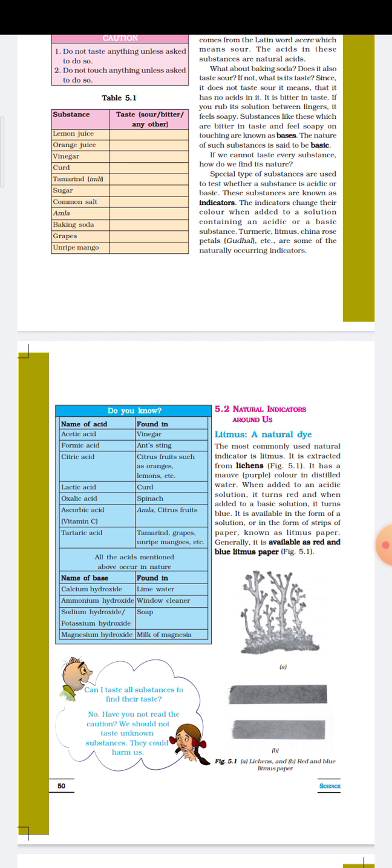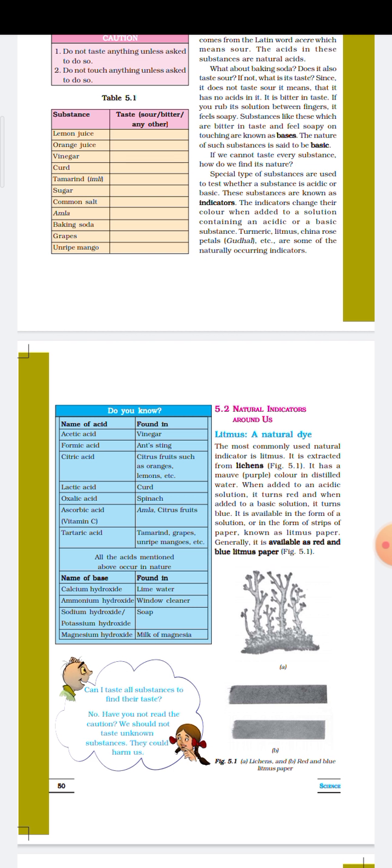Bases feel slippery. They are slippery. If you take the example of toothpaste, then soap, they are slippery because they contain a base. All bases are not soluble in water. In the case of acids, we come to know that acids are soluble in water, but in the case of bases, some bases are soluble in water, but all bases are not soluble in water.